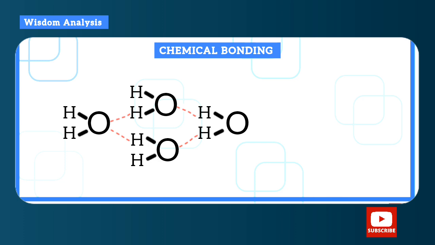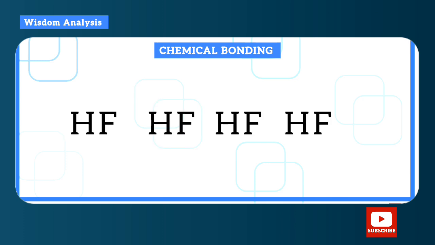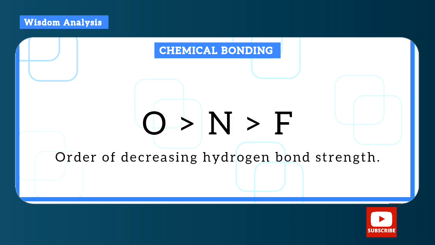Now let's see the case of hydrogen fluoride, that is hydrogen and fluorine. You can see that the attraction is between the hydrogen of one hydrogen fluoride molecule towards the fluorine of another molecule. So this is the order of decrease in hydrogen bond strength. Hydrogen bond strength with oxygen is stronger than nitrogen, and that of nitrogen is stronger than fluorine.